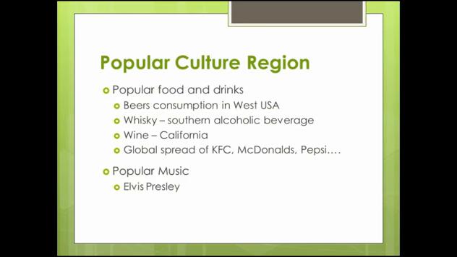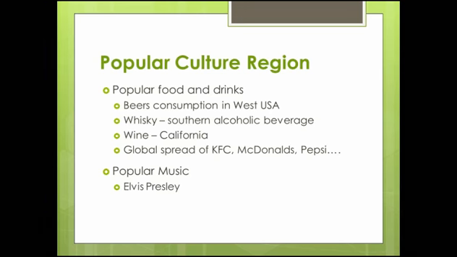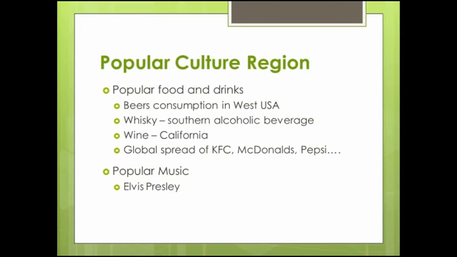We can have popular cultural regions made like folk culture based on foods and drinks. Beer consumption is very high in the western USA. Whiskey is very popular in the southern part of the country as an alcoholic beverage. Wine is popular in California. Global spread of KFC, McDonald's, Pepsi, Coca-Cola. Well, these are very common things based on which regions can be made. The spread of the global brands, which I just mentioned, is increasing homogenization of food and beverage consumption.